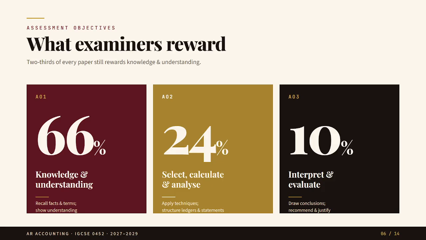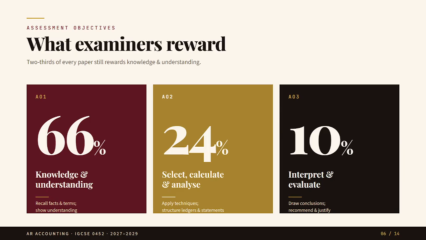This slide tells us what examiners are actually rewarding, meaning what they are checking. Assessment objective 1 is knowledge and understanding. It carries 66%. This means most of the exam still rewards students for knowing the basic facts, terms, concepts and techniques of accounting. Assessment objective 2 is analysis.